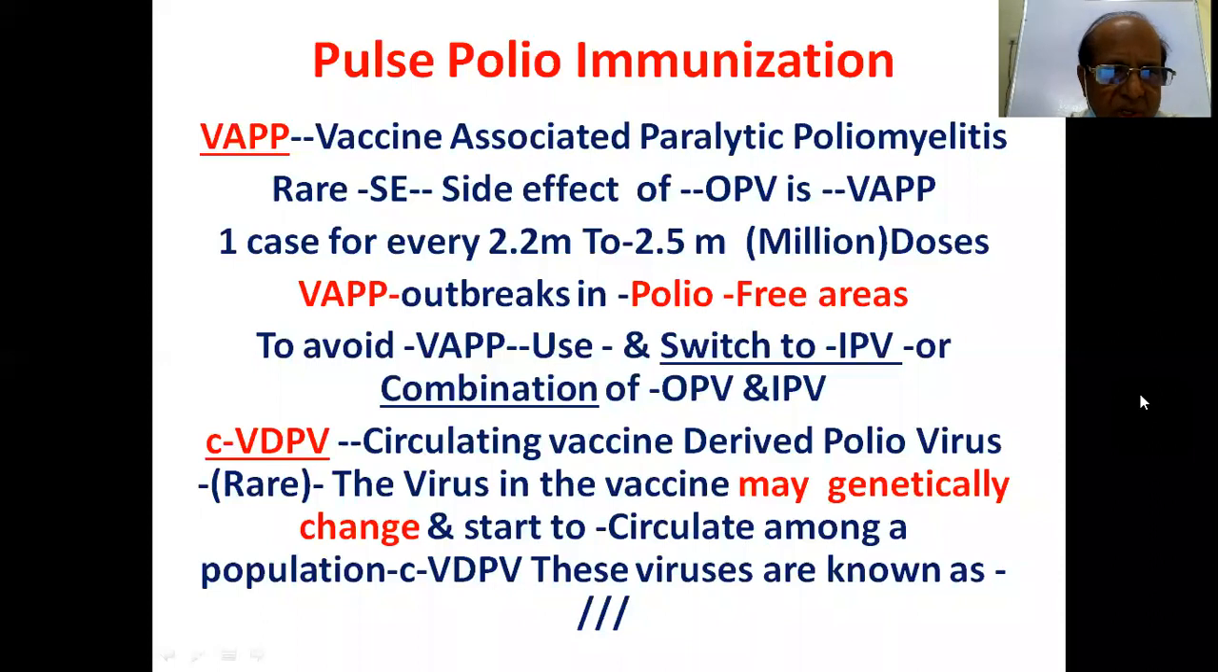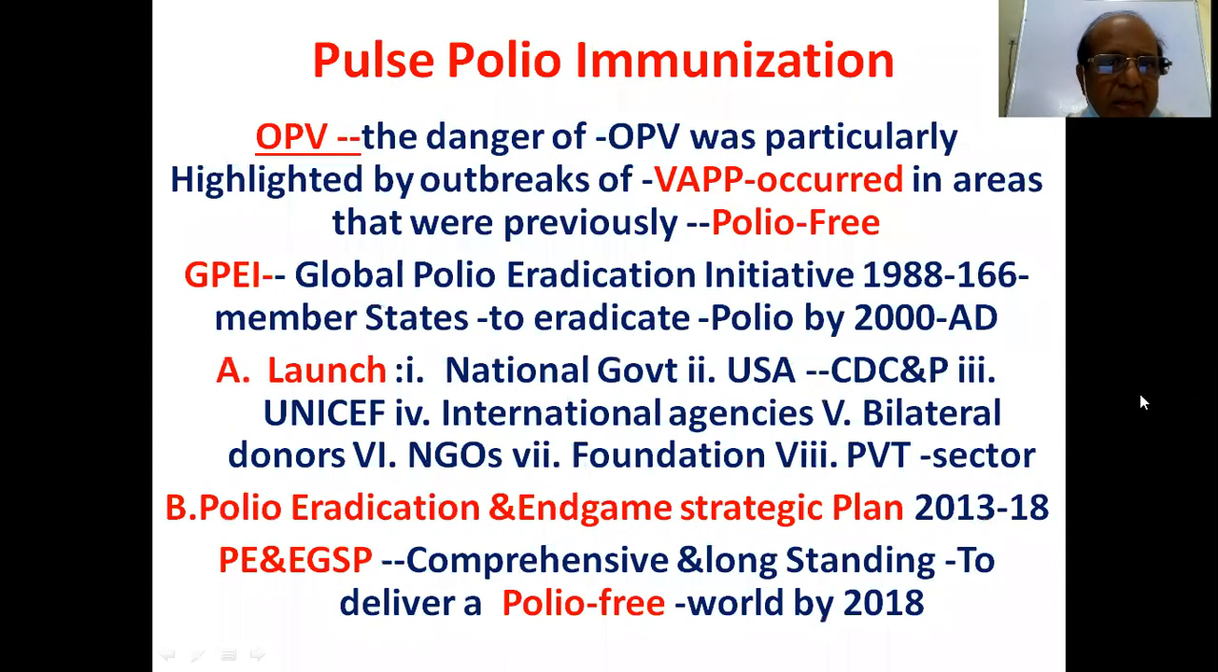And CVDPV, what is CVDPV? Circulating vaccine-derived poliovirus is very rare, but the virus in the vaccine may genetically change and start to circulate among a population. So this CVDPV is a genetic link and it may circulate. The danger of OPV is particularly highlighted by outbreaks of VAPP, that is vaccine-associated paralytic polio, in areas that were previously polio-free. So by giving oral polio vaccine in a polio-free region, some outbreaks of VAPP may occur.